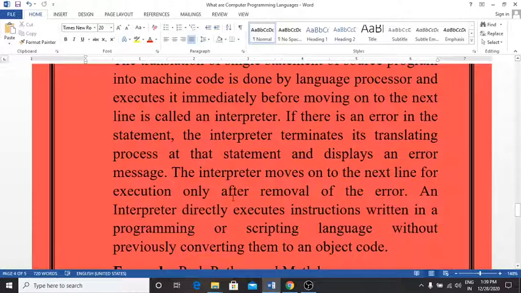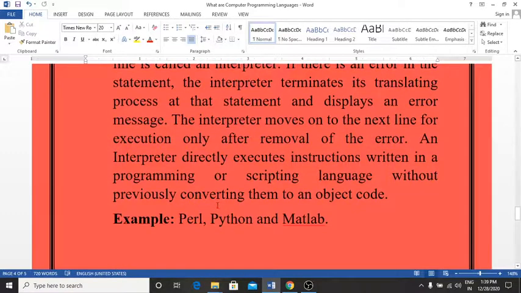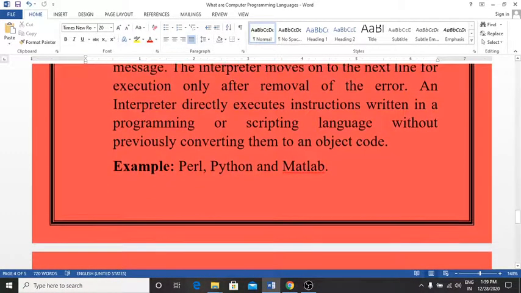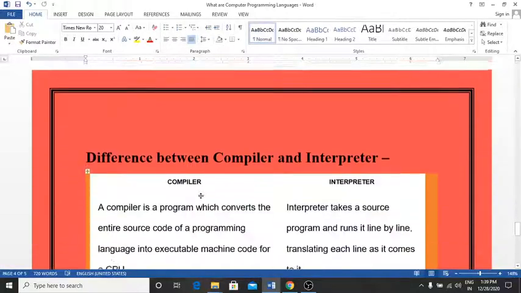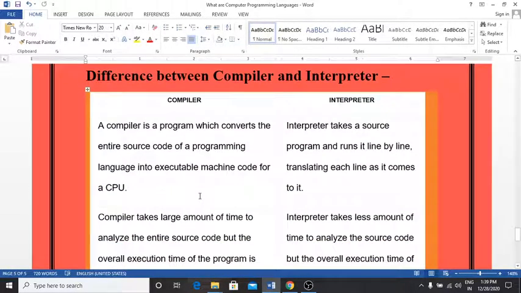An interpreter directly executes the instructions written in programming or scripting languages without previously converting them to object code. Examples of interpreters are Perl, Python or MATLAB. Now we see the difference between the compiler and interpreter. Both are translators. Both are used to translate the program. So friend, a compiler is a program which converts the entire source code of a programming language into executable machine code for a CPU. An interpreter takes a source program and runs it line by line, translating each line as it comes to it.